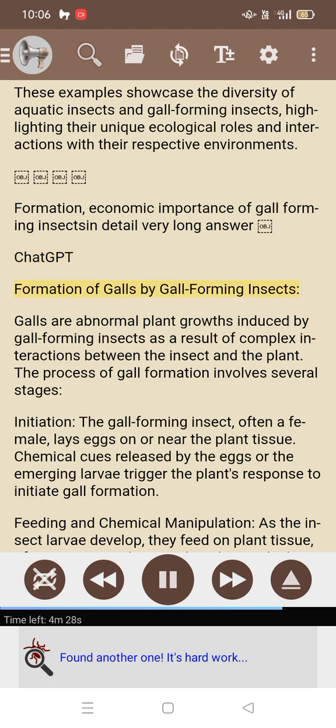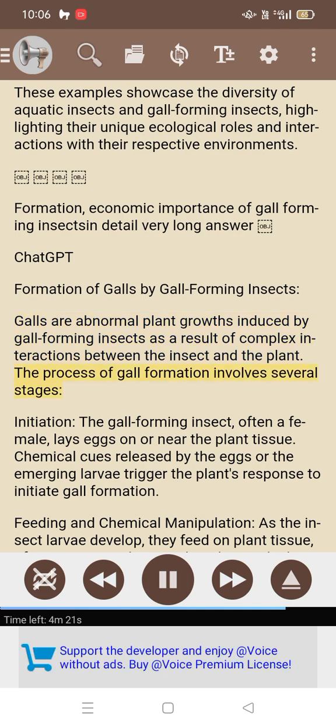ChatGPT: Formation of galls by gall-forming insects. Galls are abnormal plant growths induced by gall-forming insects as a result of complex interactions between the insect and the plant. The process of gall formation involves several stages. Initiation: the gall-forming insect, often a female, lays eggs on or near the plant tissue. Chemical cues released by the eggs or the emerging larvae trigger the plant's response to initiate gall formation.